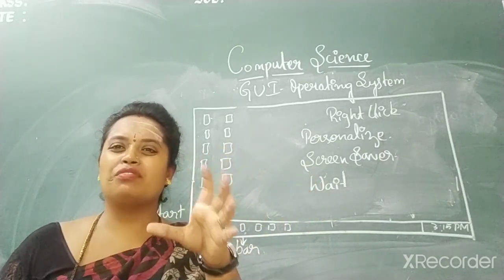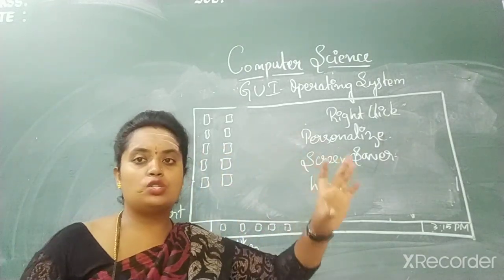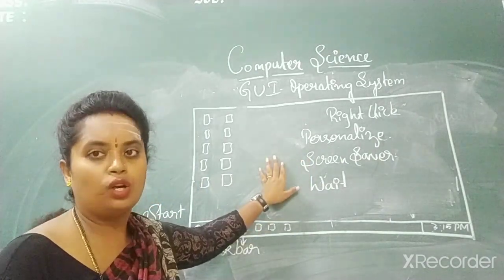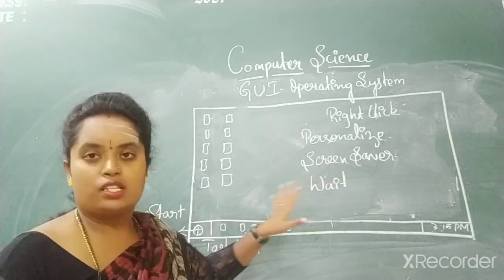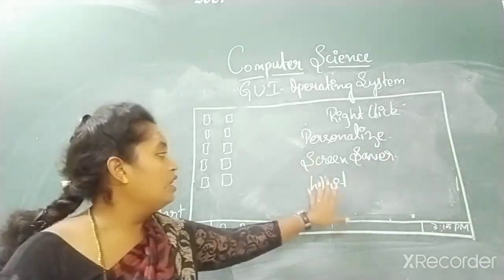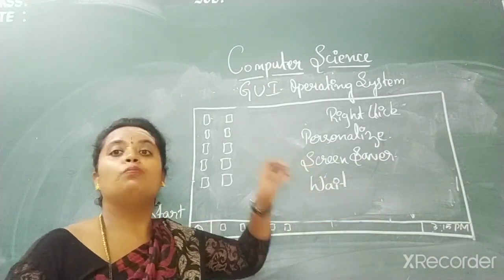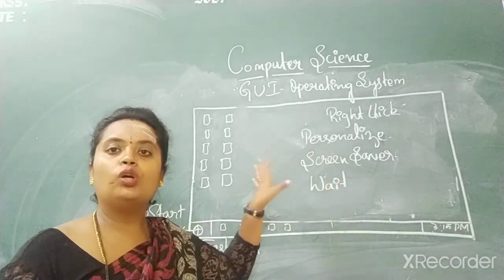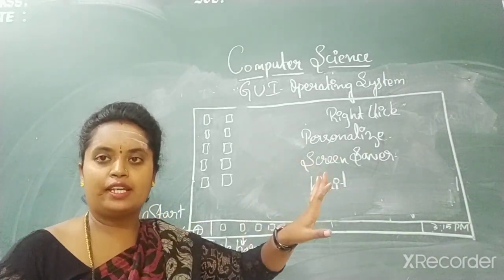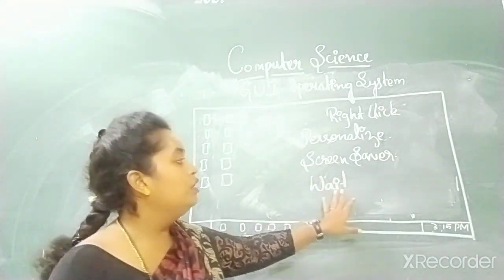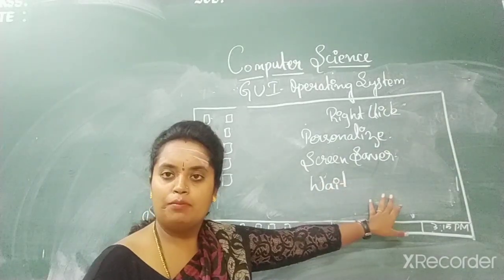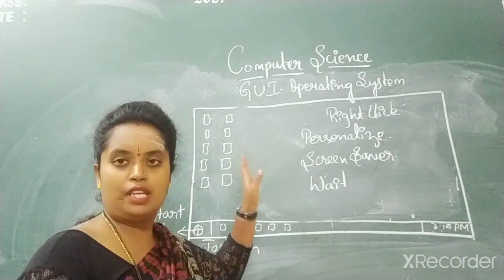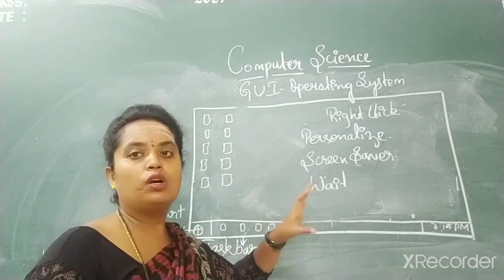If you are not working on the system, the desktop screen is seen. You can give the waiting time for the screensaver to pop up, like 15 or 20 seconds. If you don't use the system for 15 or 20 seconds or 1 minute, what will happen? After that waiting time, the screensaver will appear.